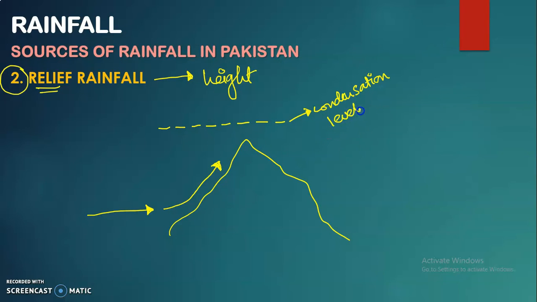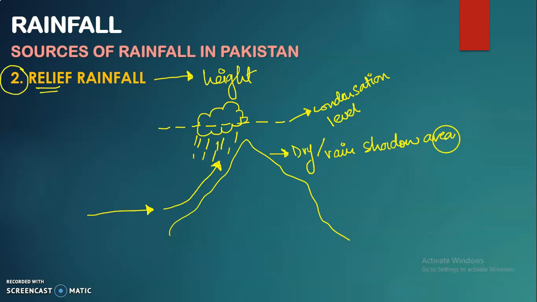When the air reaches that condensation level, again the formation of clouds occurs, and this side of the mountain would receive the rainfall, and this side would be dry, or you can also call it the rain shadow area. Now this one would be the rain-fed area, and this is a rain shadow area.